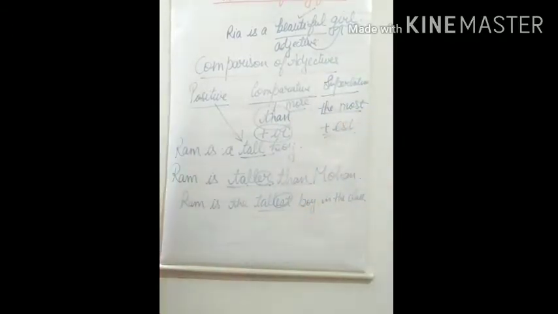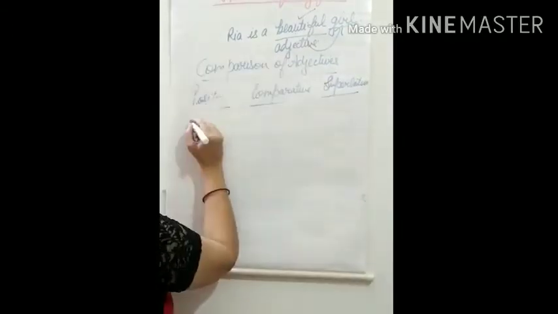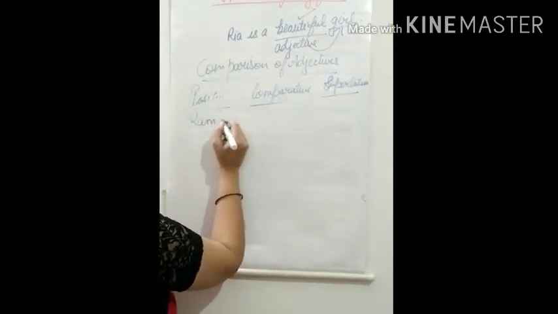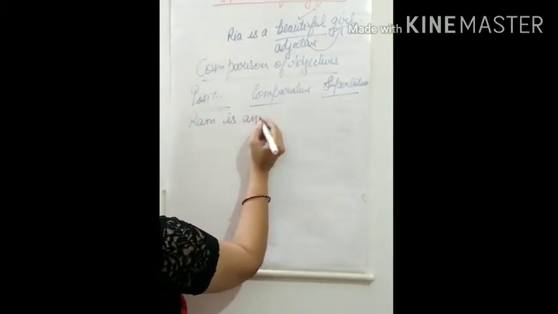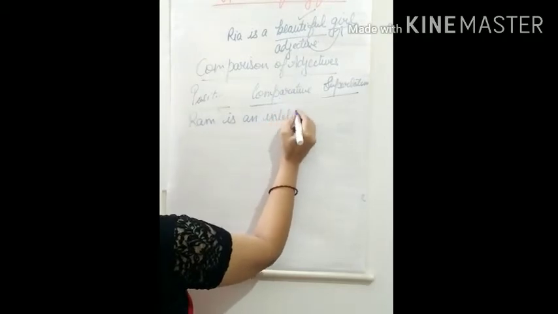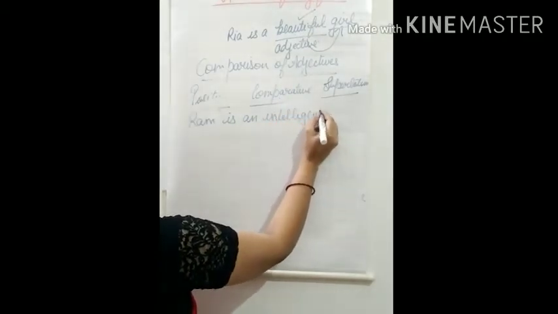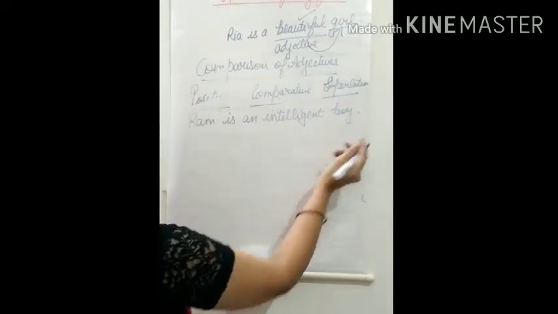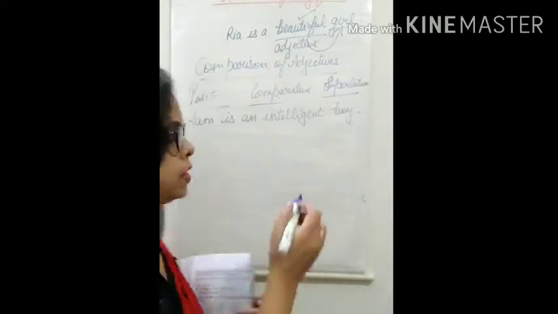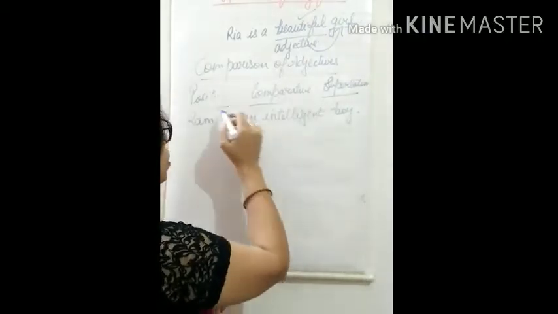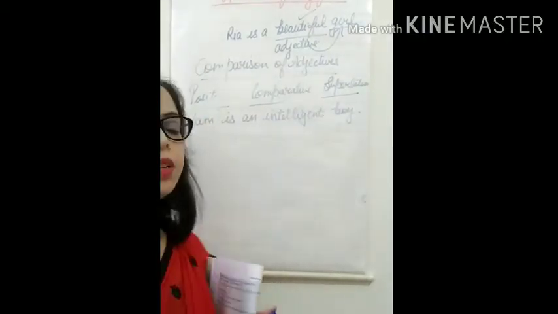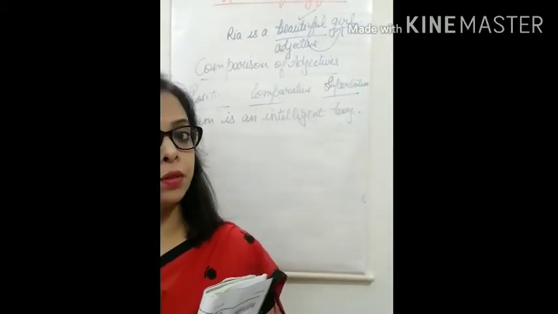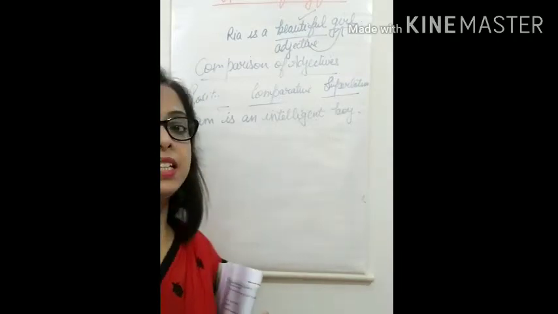Let's take the example of intelligent. Ram is an intelligent boy. Okay, there is no comparison, so we are simply using the word intelligent, which is positive degree here. Now if we compare again Ram with Mohan, then we cannot say intelligenter.